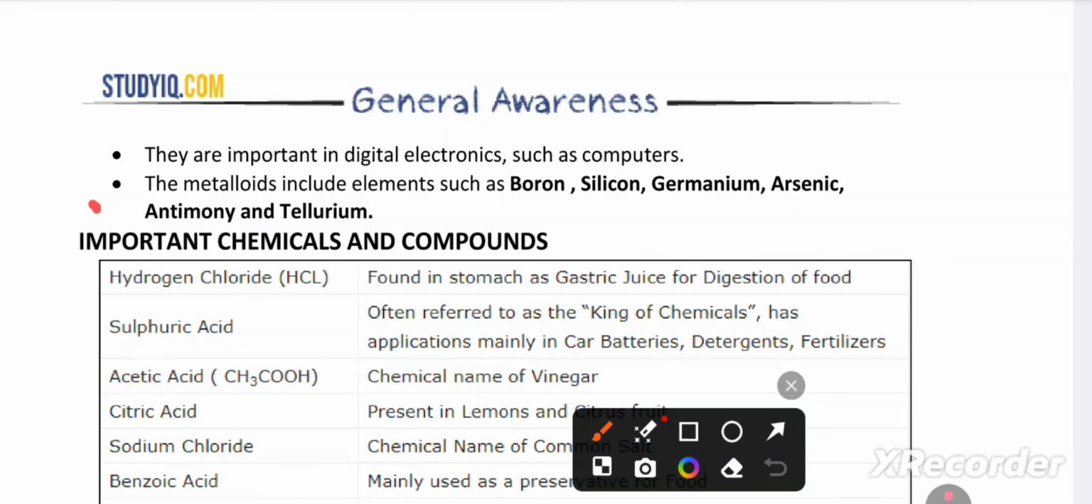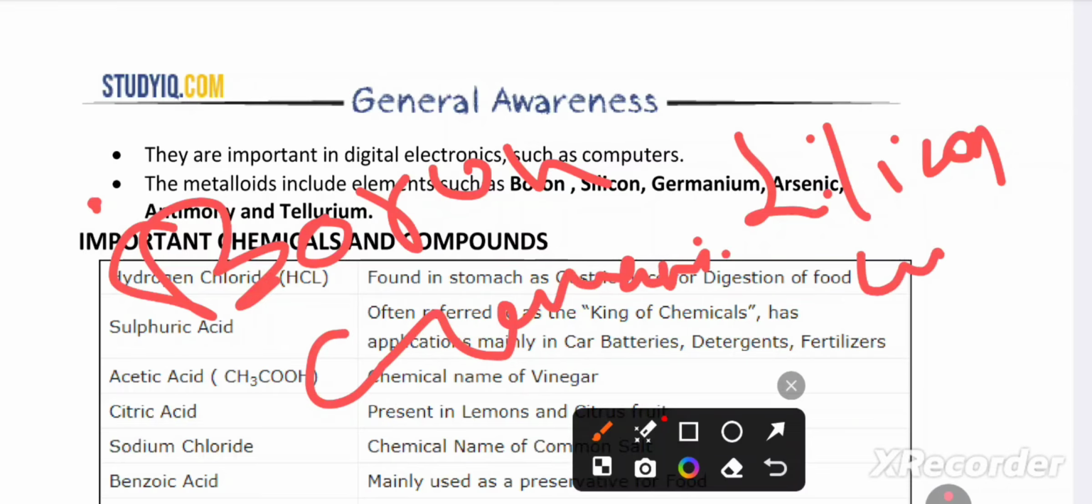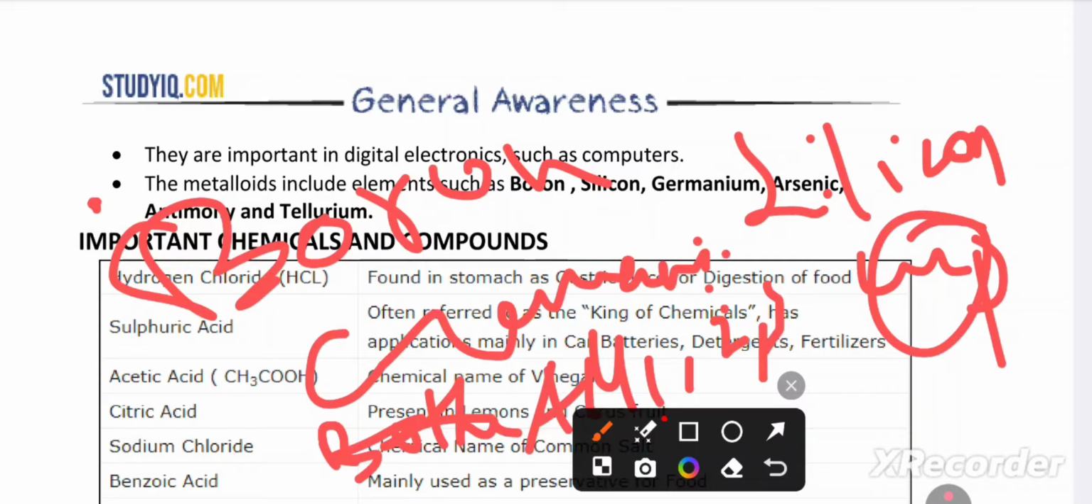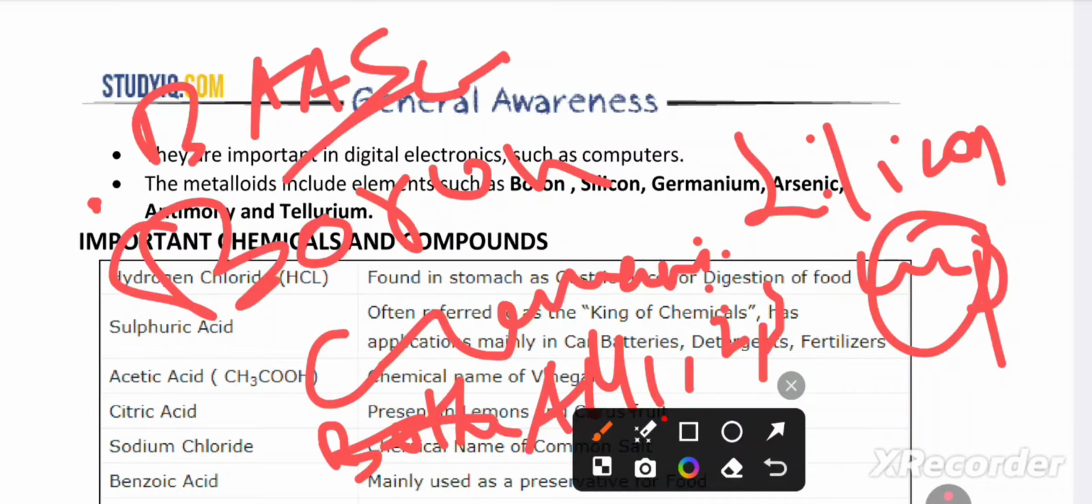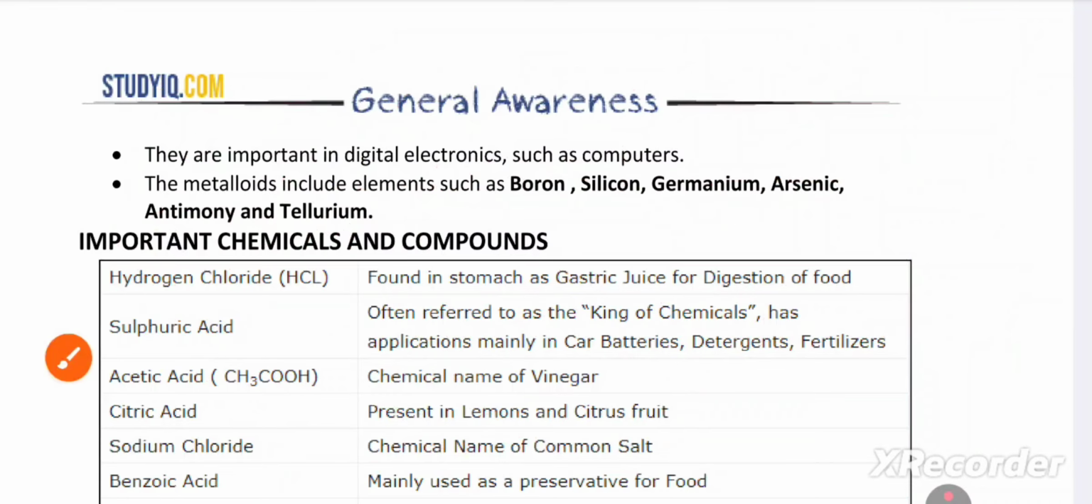In the question they will give the following options: please select the metalloids. Options: boron, silicon, germanium, copper. In options, all 1, 2, 3 are correct. Immediately we can apply our formula. BASS, GT. Copper, no C is there. So we can choose B. Yes, this is the answer.